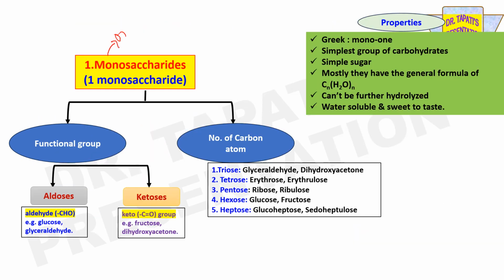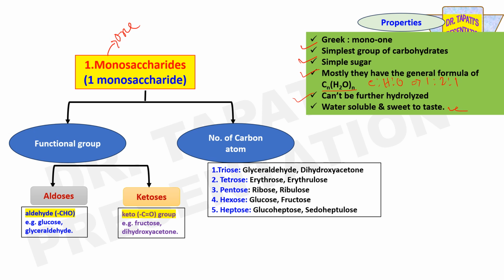Mono means one. Monosaccharides are the simplest group of carbohydrates, and these are also known as simple sugars. Mostly they have the general formula of CnH2nOn. That means the carbon to hydrogen to oxygen ratio is 1:2:1. They cannot be further hydrolyzed by any enzyme. These are water soluble and sweet to taste.